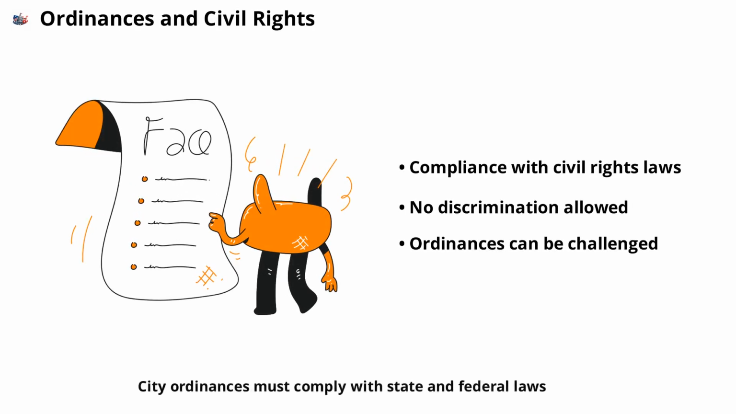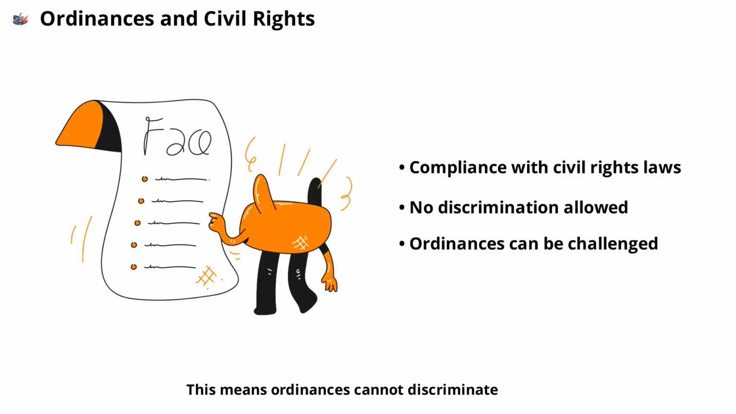City ordinances must comply with state and federal laws, including civil rights protections. This means ordinances cannot discriminate against individuals based on race, gender, religion, or other protected characteristics. If an ordinance is found to violate civil rights, it can be challenged and overturned in court.